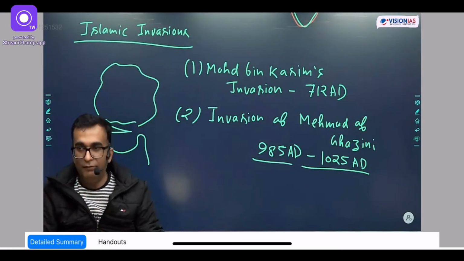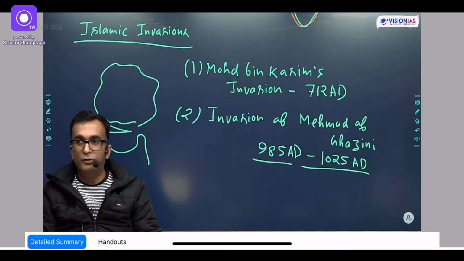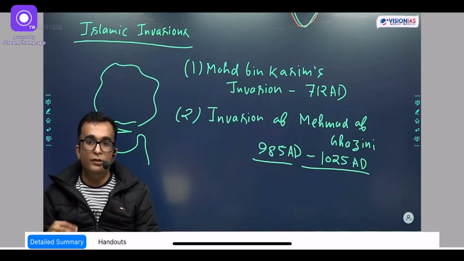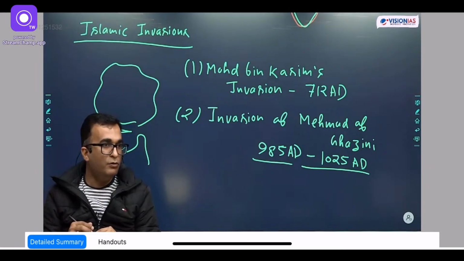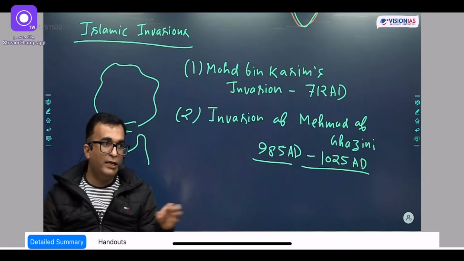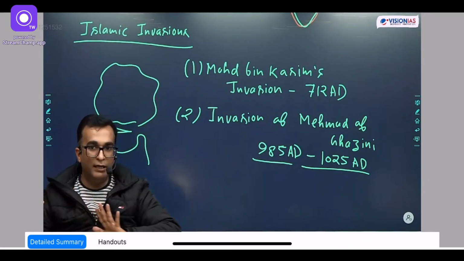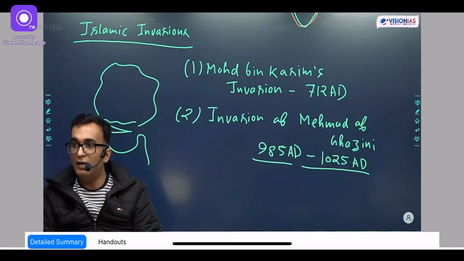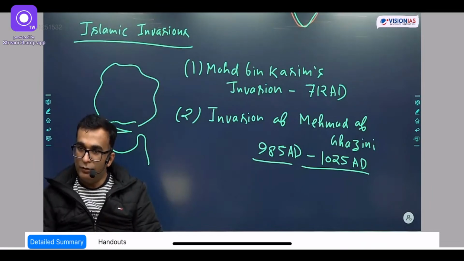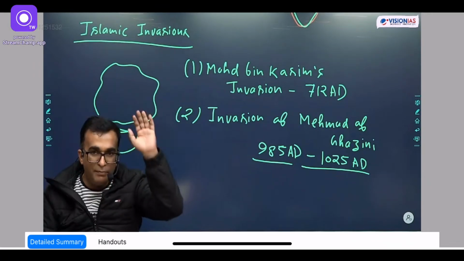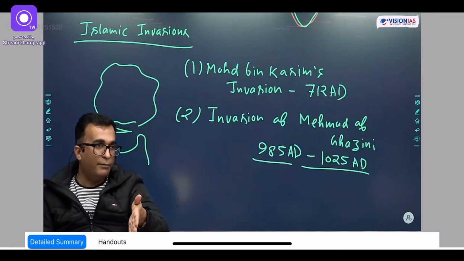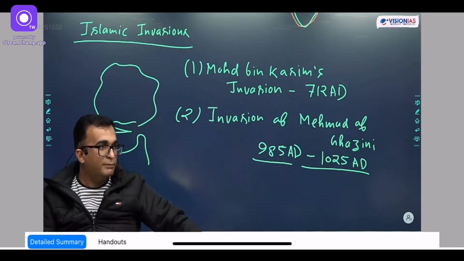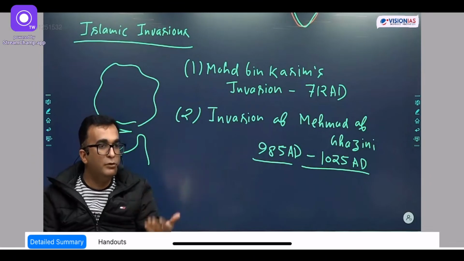So this is exactly what happened in Somnath, as per those stories. The chief priest of Somnath was requesting Mahmud of Ghazni that he can take all the wealth, he can destroy the temple, but he must not take the Sivalinga. But Mahmud of Ghazni was hell-bent. Then the priest said, you can take it, but kill me first, I'm keeping my head on the Sivalinga and kill me over there. So when he killed him, blood spilled out.